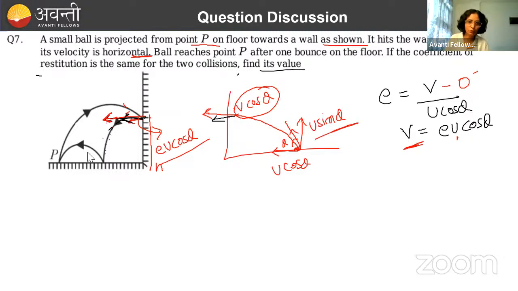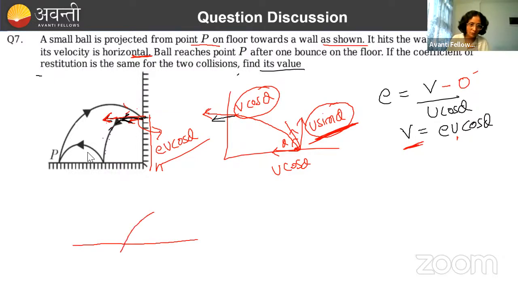Initially, it was u sine theta. And because of that vertical velocity, it reached the maximum height. And from that same maximum height, now it is coming back to the ground. So just before it reaches the ground, its velocity in the y direction will become how much? U sine theta. Done. Now just see the thing carefully here.